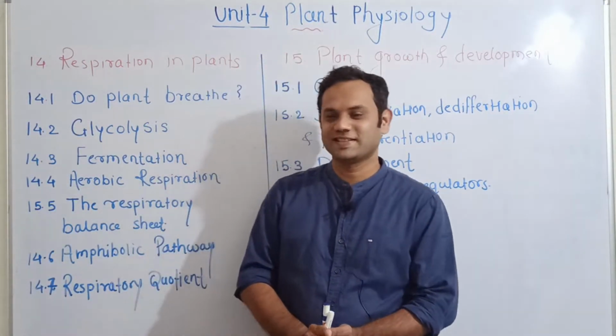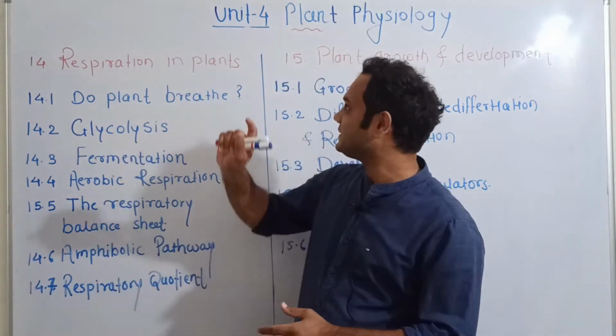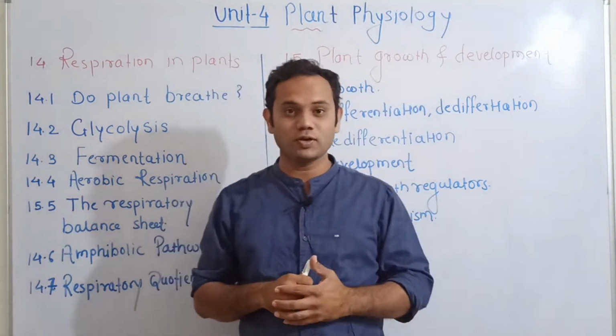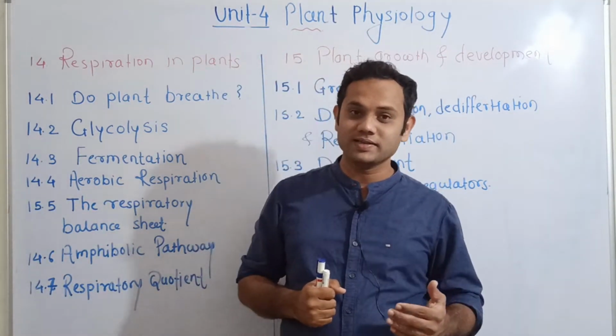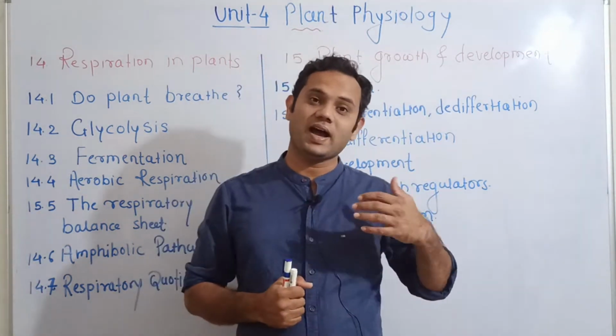Hello students, in the earlier lecture we discussed the three chapters of unit number 4. That unit is plant physiology. We discussed transport in plants, then mineral nutrition, and then photosynthesis in higher plants.